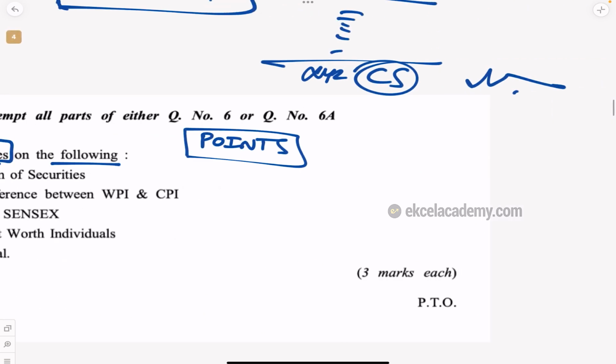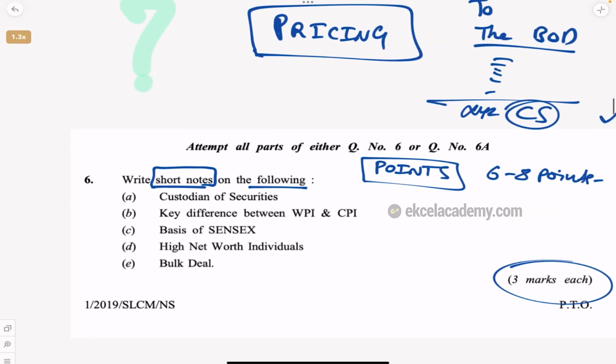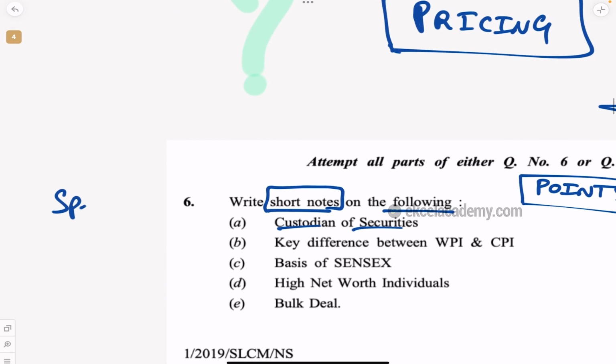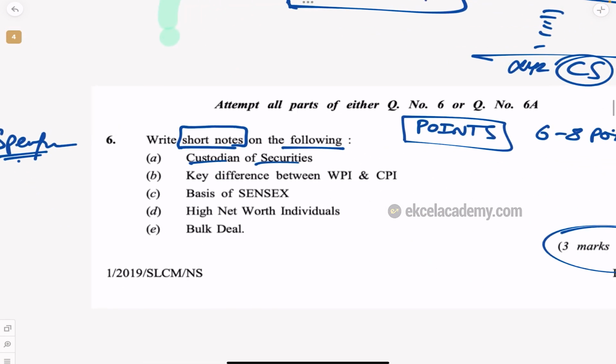So 3 marks means you can write 6 to 8 points, you will get entire 3 marks. So it's very scoring. So keywords, it's very easy. In short notes there is no big keywords because they have asked only the words. What kind of question? Short notes. What is the specific thing? They have not asked. In short notes there is no specific. In short notes you should write the important points about the topic.